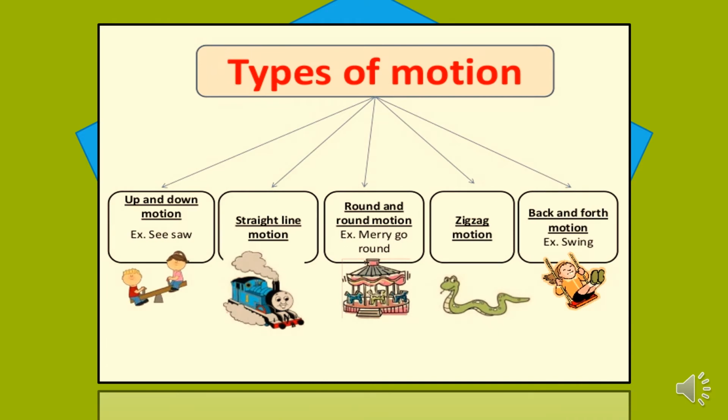Apart from them, certain more types of motion are also there. Up and down motion, for example, when we see a seesaw. Straight line motion we had already discussed. Round and round motion, which is like a merry-go-round. Another is zigzag motion, like a snake that moves. And one more is back and forth motion, for example, when a swing moves.